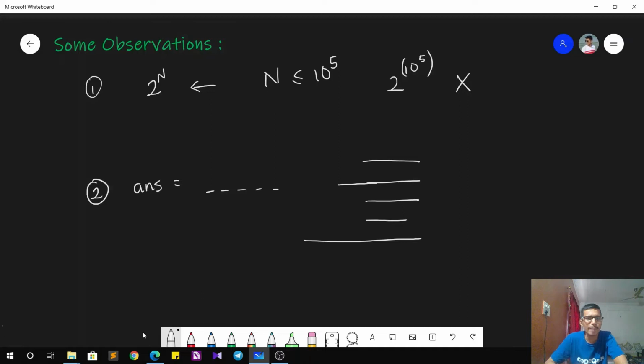So what can be the maximum possible sum? Let's say that each of the numbers is at max 2 to the power 30 as given in the question. Although it is less than 2 to the power 30, for simplicity we'll consider it to be at max 2 to the power 30, and there are n elements. So that means n to the power 5 elements.